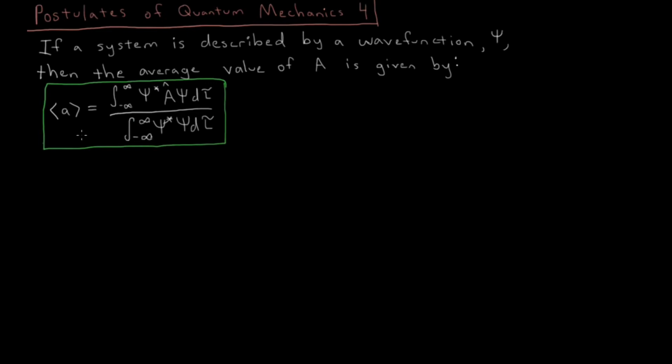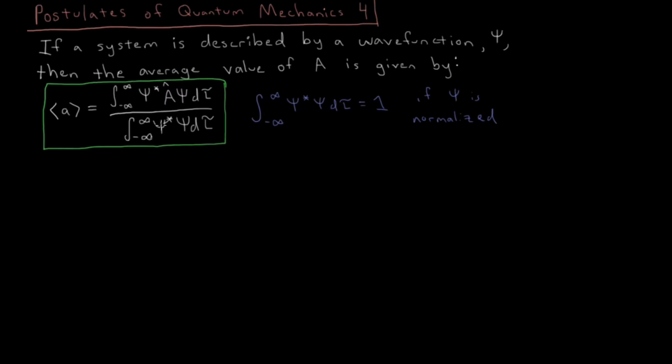So if we have the normalization condition met, then we would have the integral from minus infinity to infinity of psi star psi d tau, whatever volume element we're talking about. We would have that equals 1 if psi is normalized. So this way of writing it on the left here is the most general way of writing it.